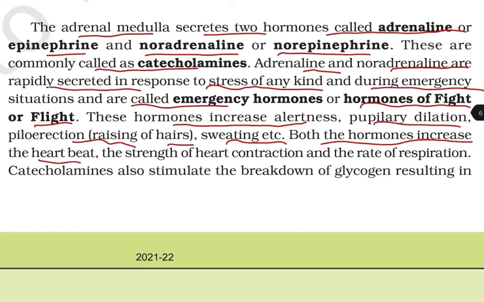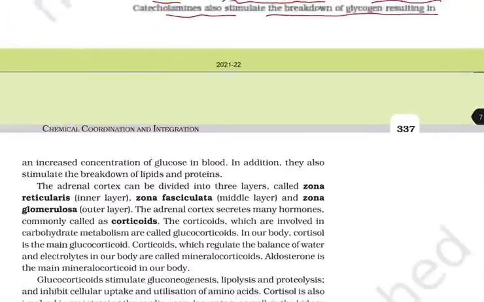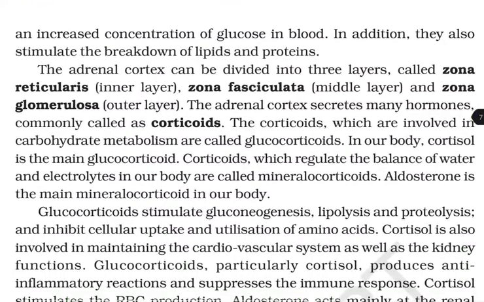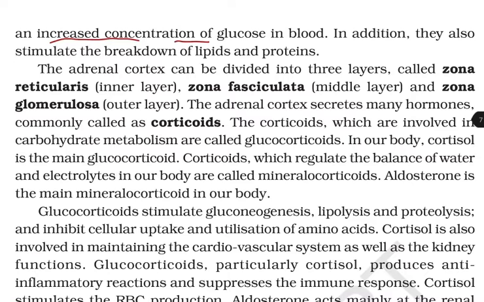Both the hormones increase the heartbeat, the strength of the heart contraction and the rate of respiration. Catecholamines also stimulate the breakdown of glycogen, resulting in an increased concentration of glucose in the blood. In addition, they also stimulate the breakdown of lipids and proteins.